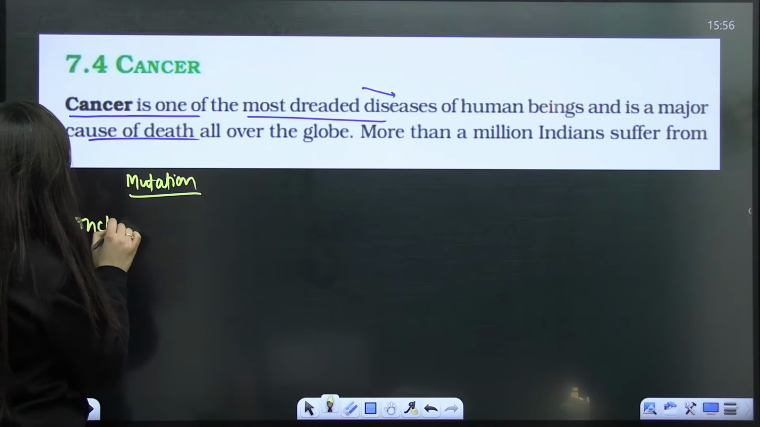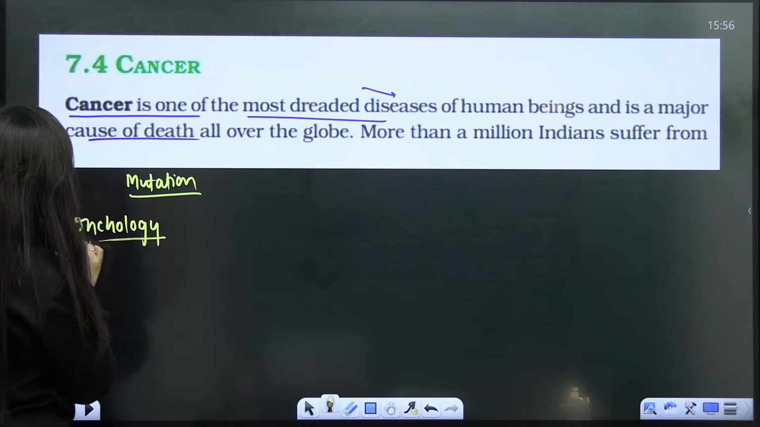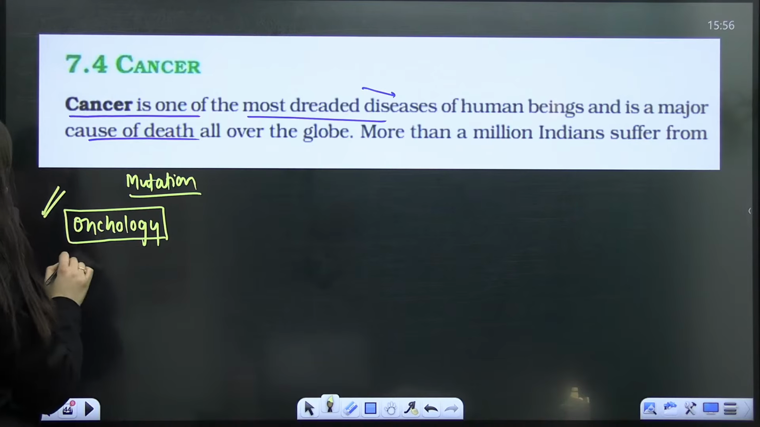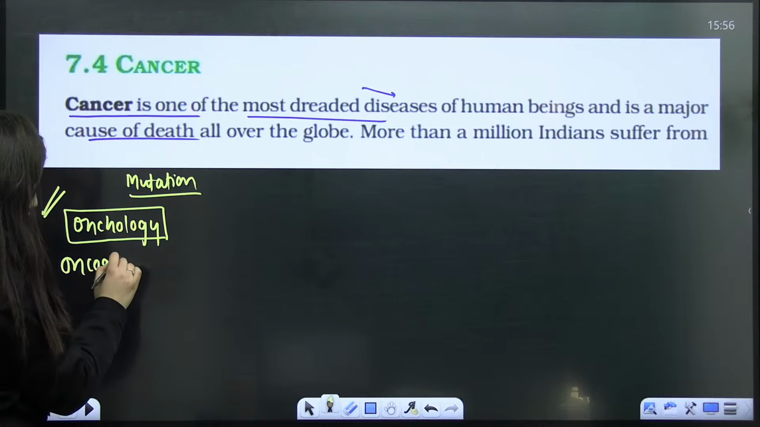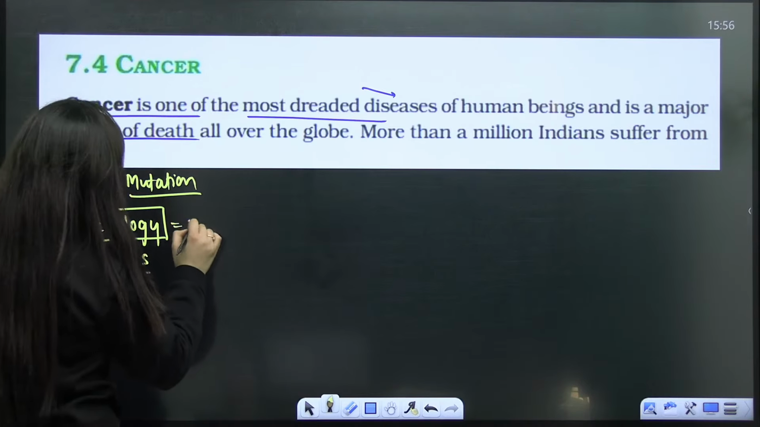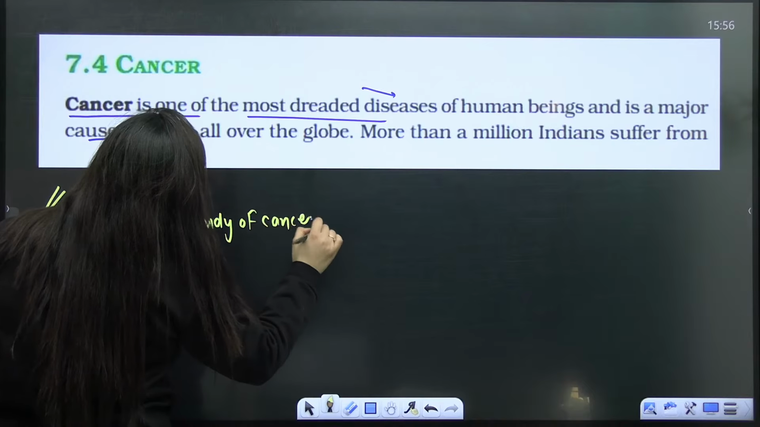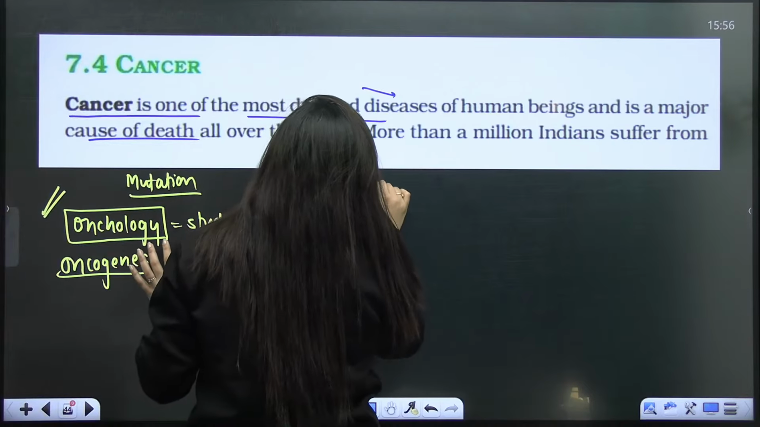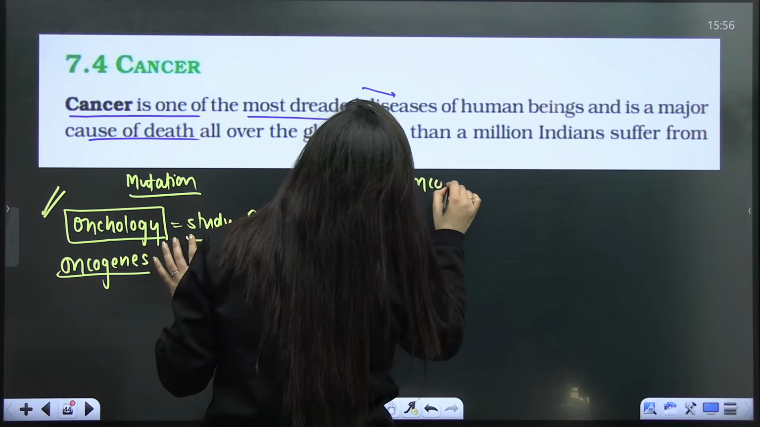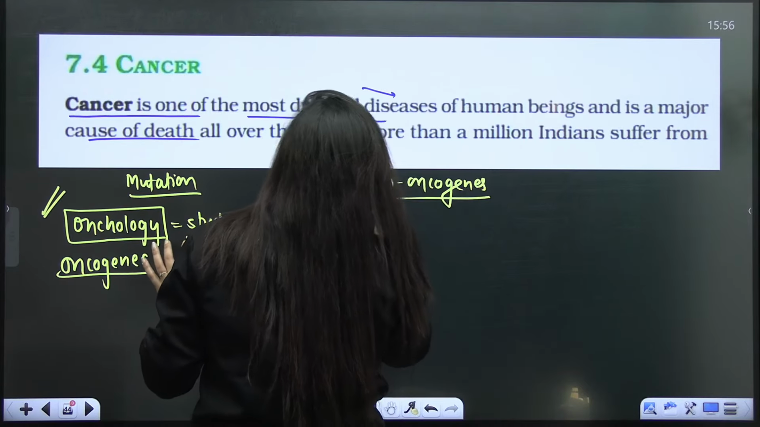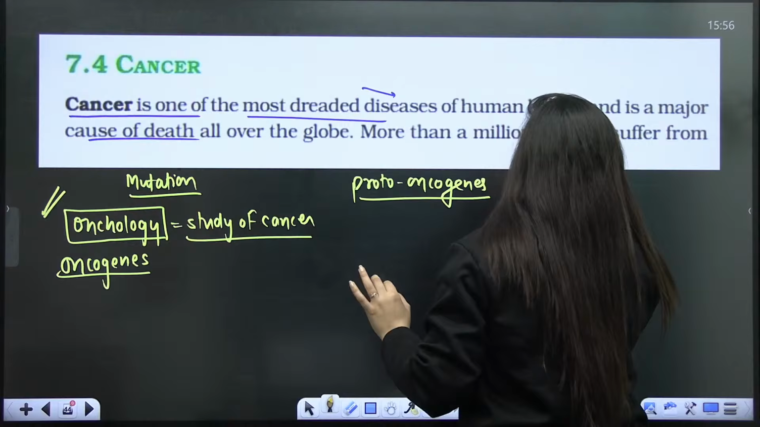Study of cancer is known as oncology, right? Genes that cause cancer are known as oncogenes. This is important, right? Oncology is what? It is the study of cancer. Now here I'll teach you one thing, I'll give you the example of proto-oncogenes. We know that this cancer occurs due to mutations.